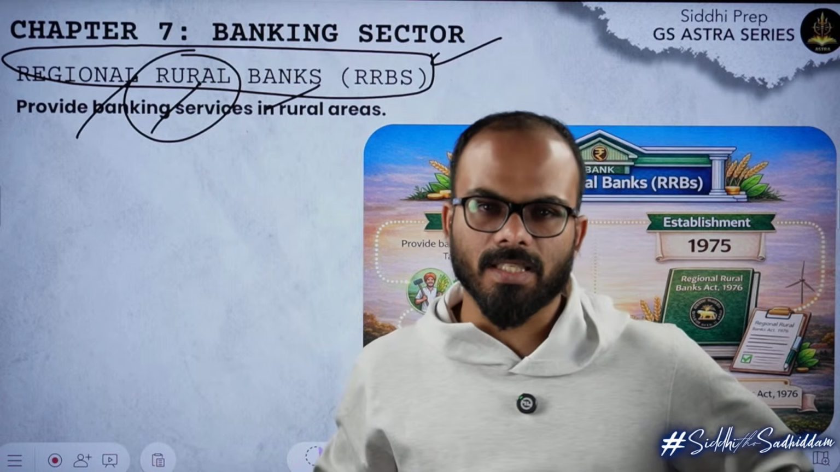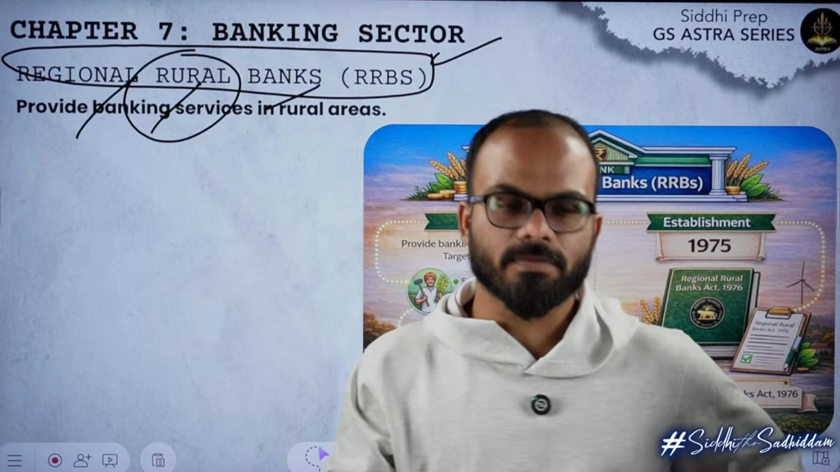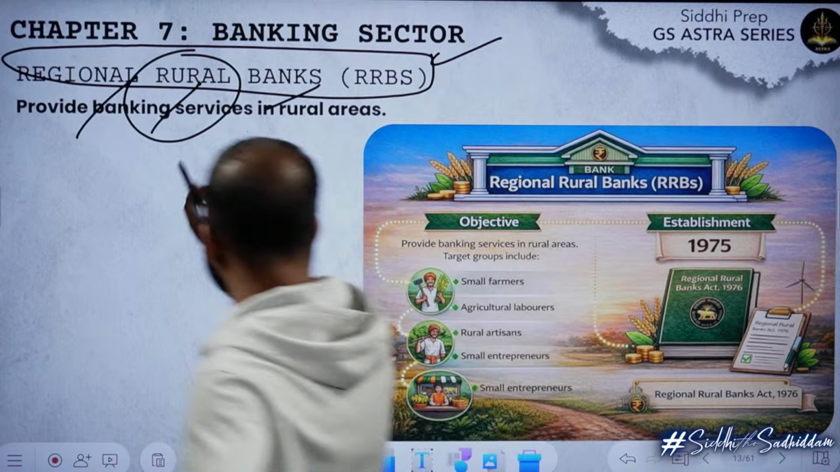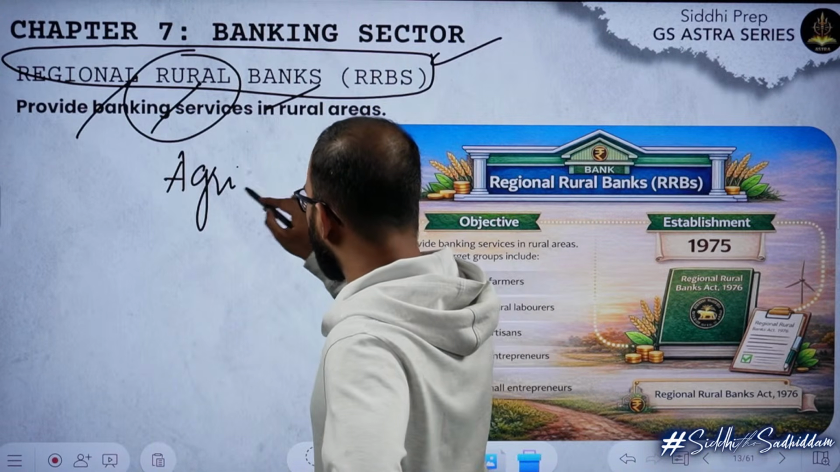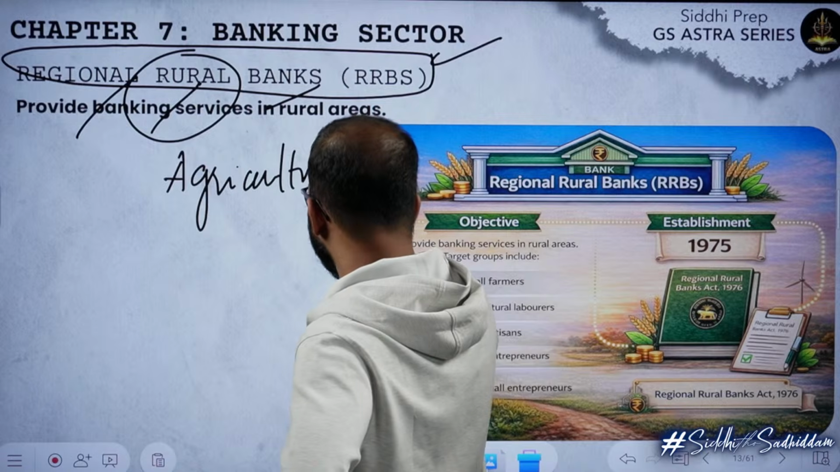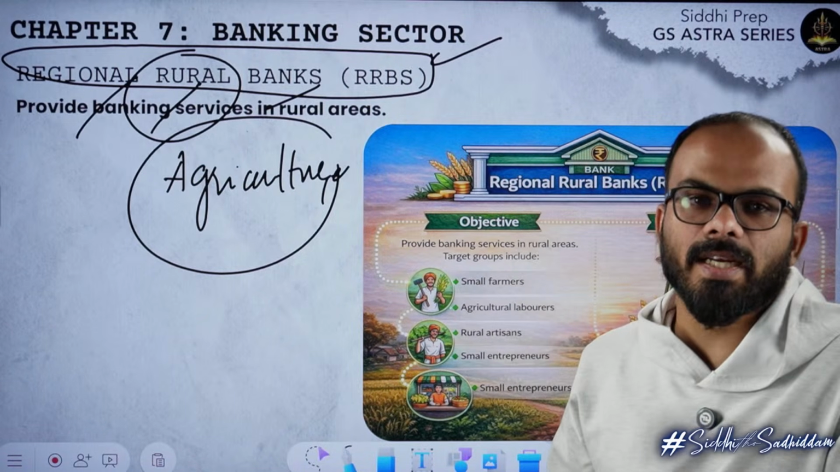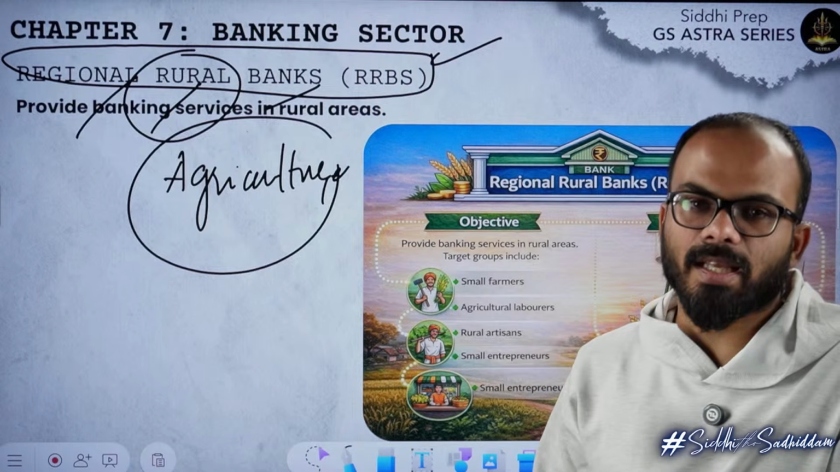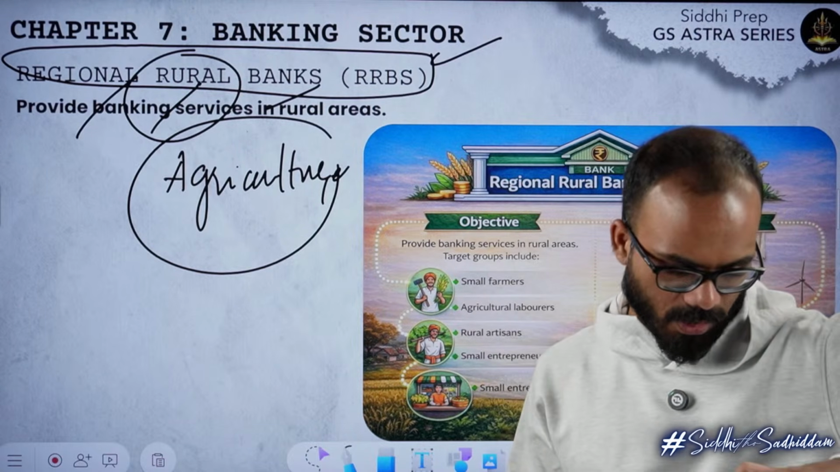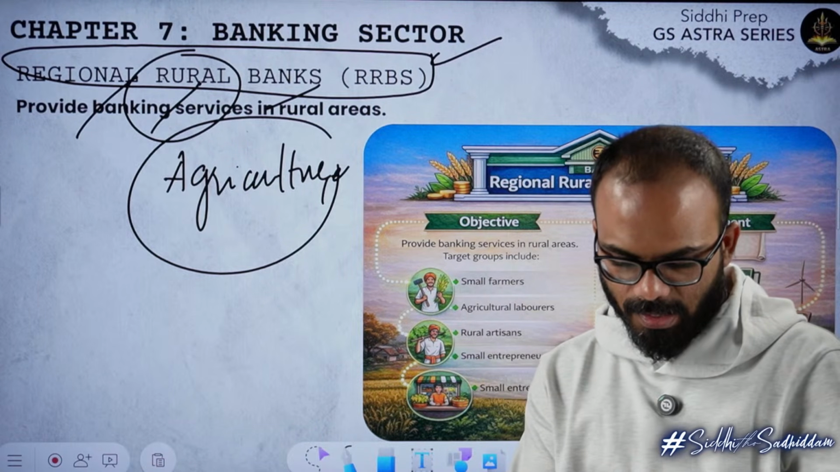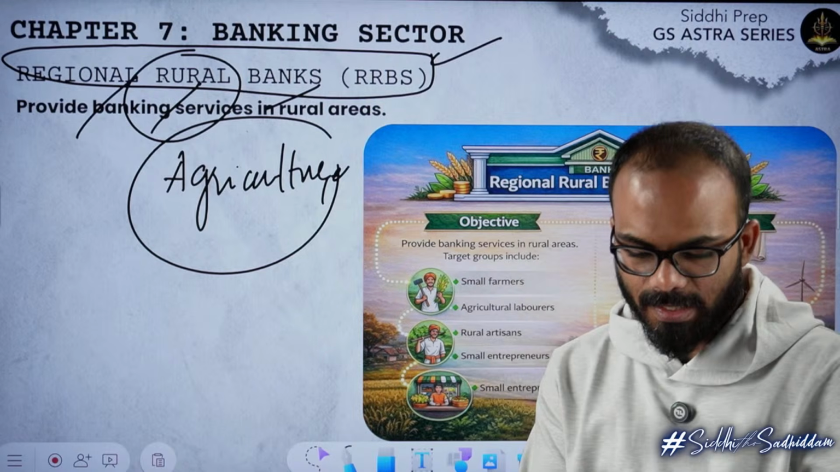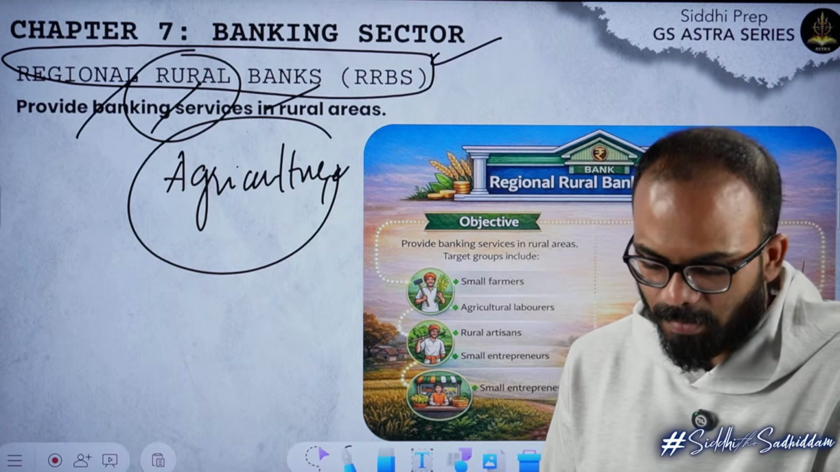Banks were majorly in the cities. Because of that, agriculture used to suffer a lot. The agriculture sector was not getting any loans, any access to credit. So regional rural banks were created.